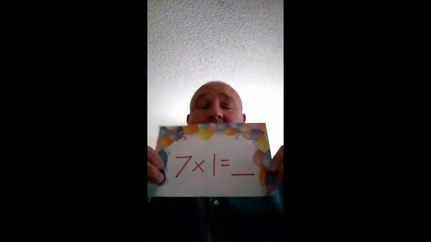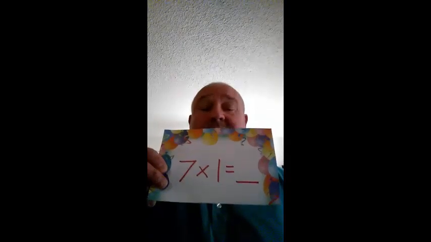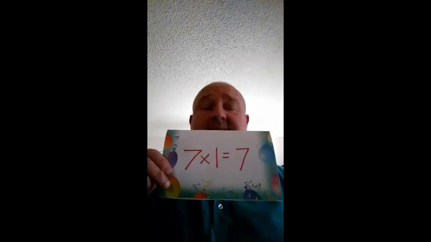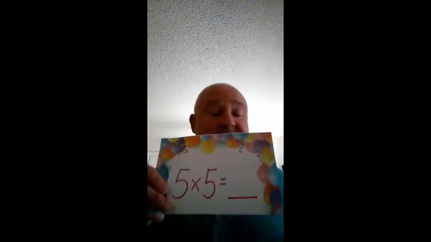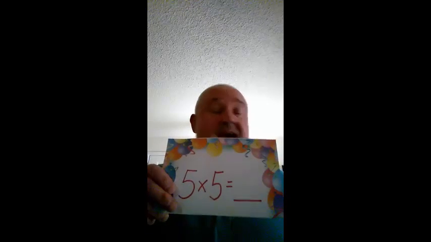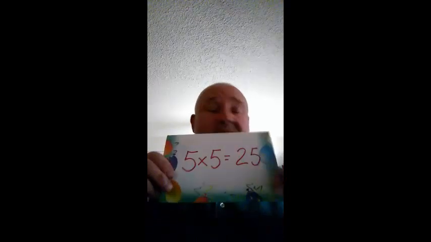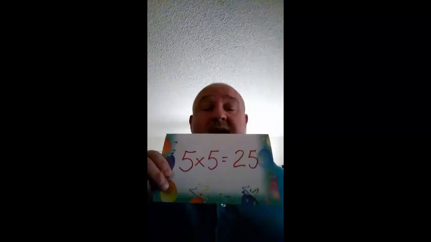Next, 7 times 1 is, 7 times 1 is, and the answer, 7 times 1 is 7. Say it, 7 times 1 is 7. And next, 5 times 5 is, 5 times 5 is, answer, 5 times 5 is 25.